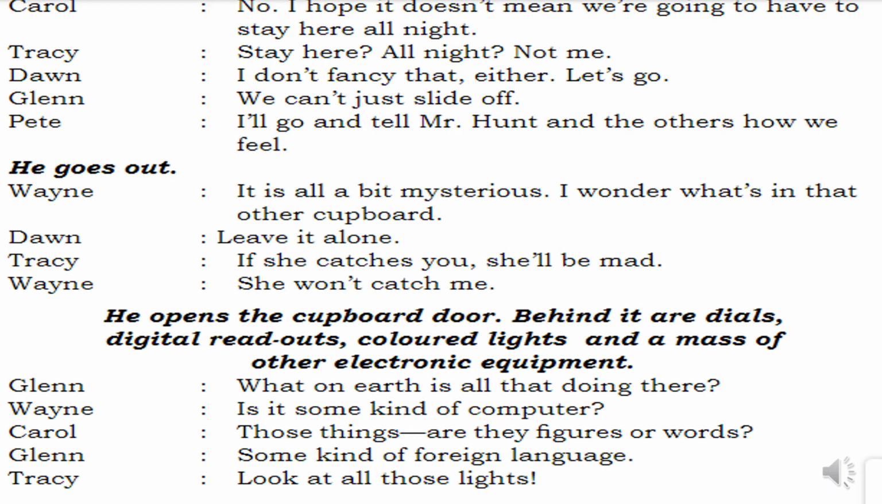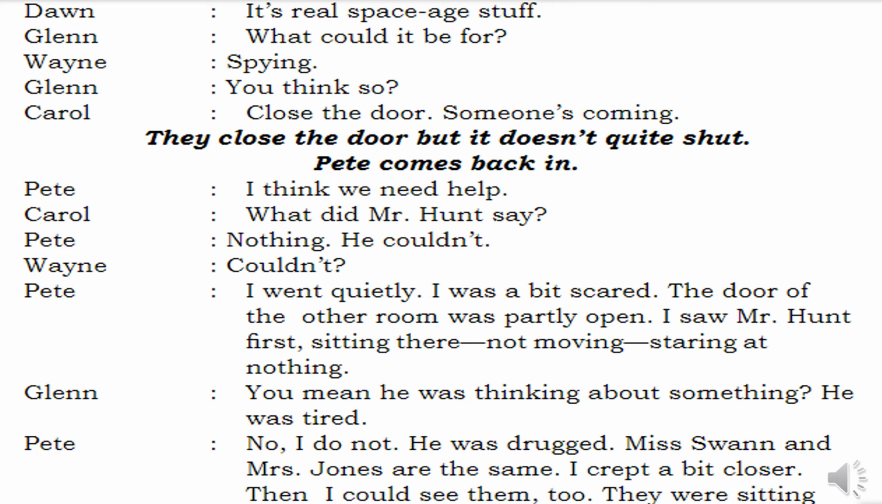Tracy says, look at all those lights. Why are all those lights, digital readouts, dials there? Are they computers? Are they some other foreign language? All these questions come to their mind. Then what happens? Let's see. Then Dwan says, it's real space age stuff. So he says, this looks like space age stuff. Something like spaceship stuff.